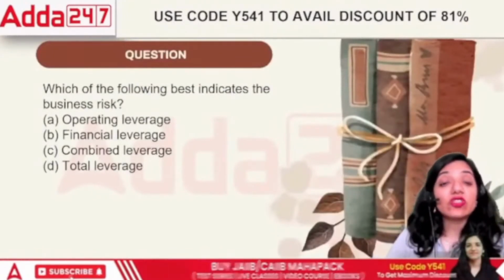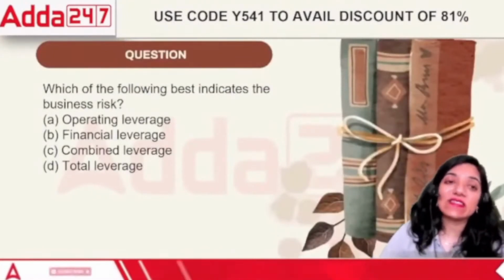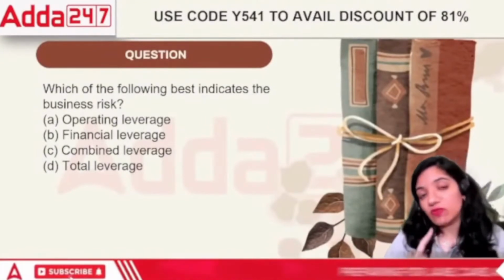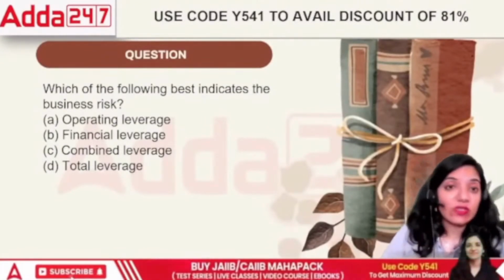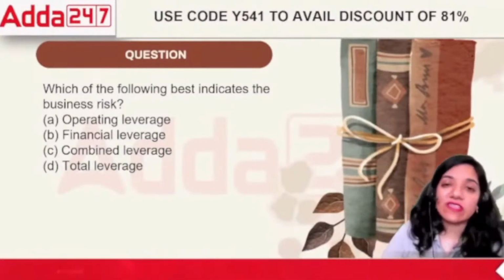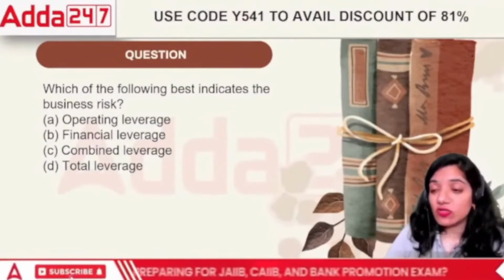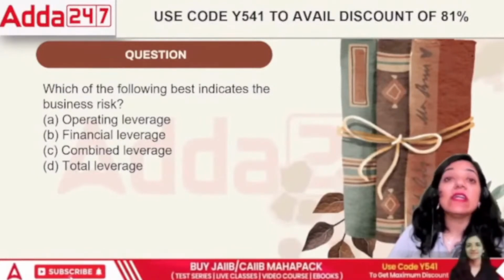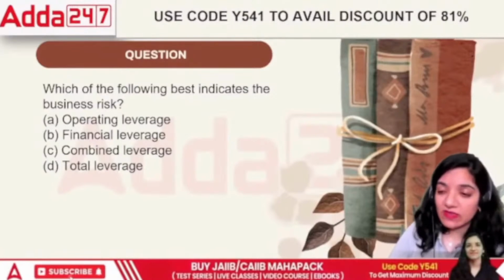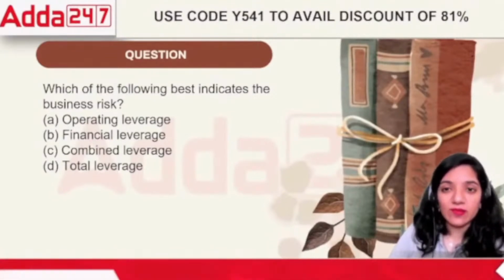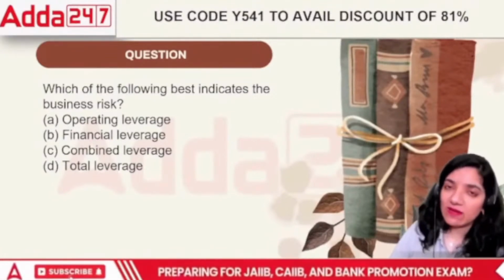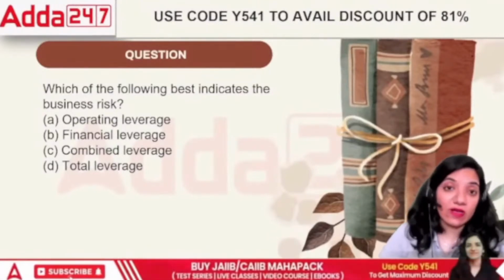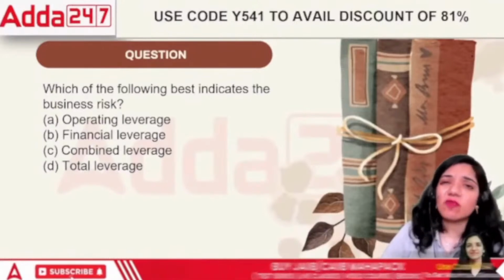Next point, which of the following best indicates the business risk? In terms of the business risks, the first term that we need to understand is called leverage. Before I move forward towards all these types, what is leverage? The term leverage can be taken from the word lever. Lever means the thing that helps to gear up, right? We have a specific lever in our cars where we can increase or decrease the gear of the cars, isn't it? In the same case, we talk about leverage as well.